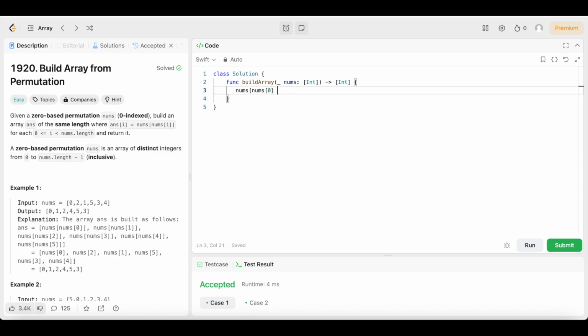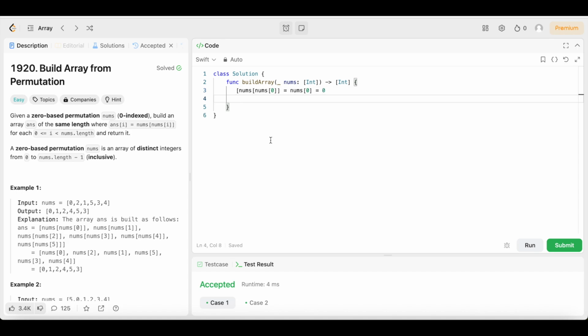So what that is just going to equal, hold on, this should be inside an array too. What that is just going to equal is the same thing as saying nums[0]. Why is this the same? Because in nums[nums[0]], the inner nums[0] equals 0. Why does it equal 0? Because we go to index 0, and index 0 is a 0. So we put nums[0], and the output is going to be 0.